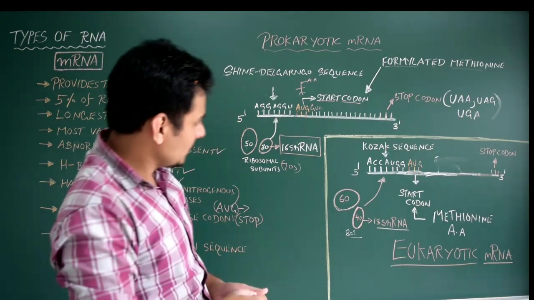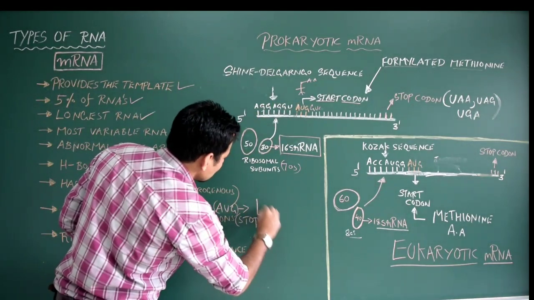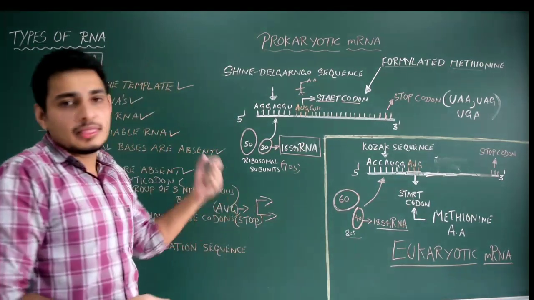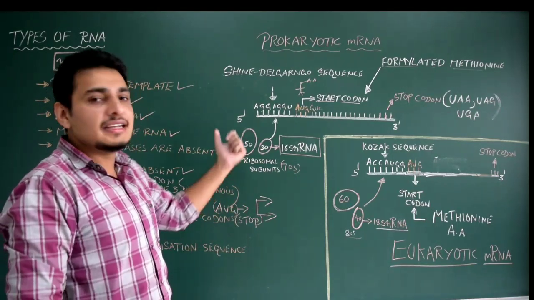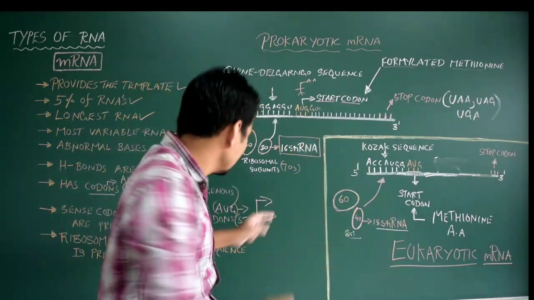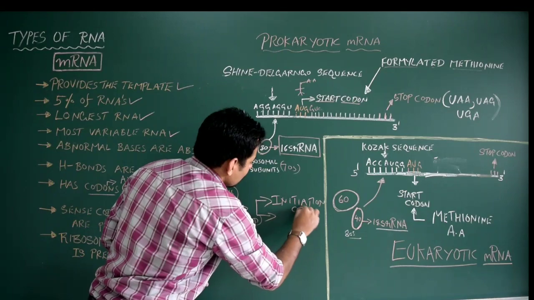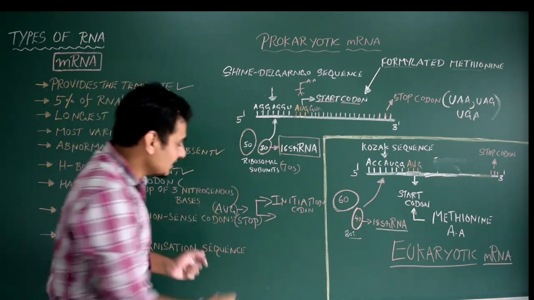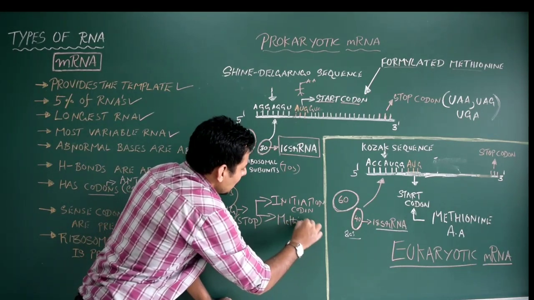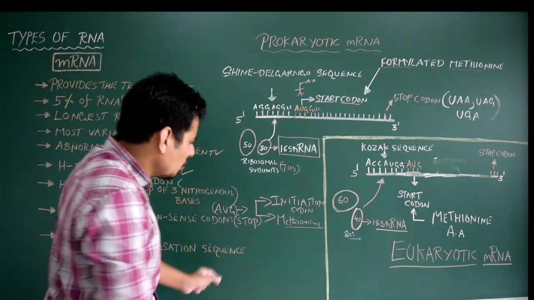I hope you understood this. So please write down everything. Okay, AUG has a dual function. You get this question in your board examination. AUG, we all know, is a start codon which initiates the translation process in the ribosome. So it is the initiation codon. The other is that it codes only for the methionine amino acid. It will not code for any other amino acid. There are so many amino acids, but it will code only for methionine.